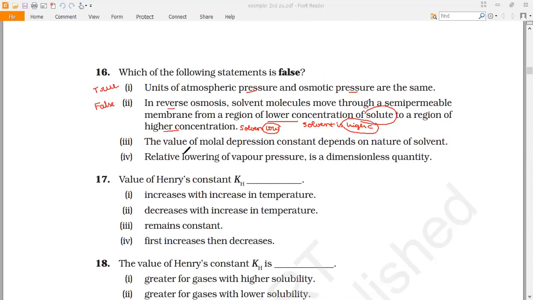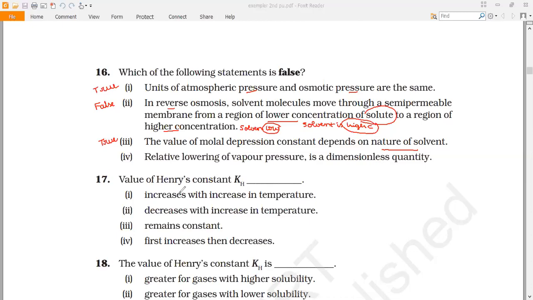I will try to identify the other options also. From option 3, the value of molar depression constant depends on nature of solvent. So we know that the colligative properties depend only on the number of moles of solute, but not on the nature of solute. But they do depend on the nature of solvent. So molar depression constant depends on the nature of solvent.